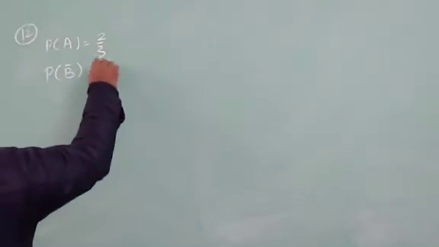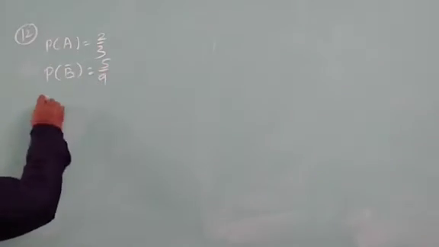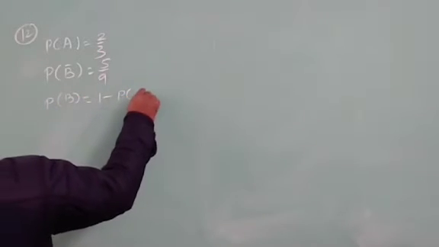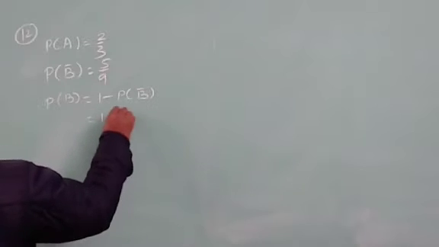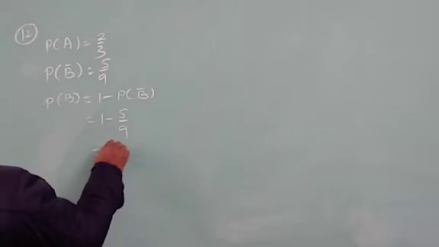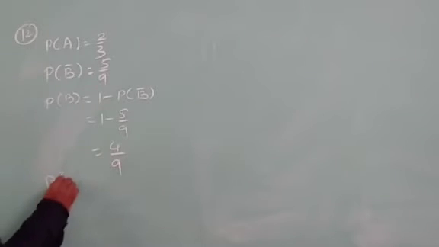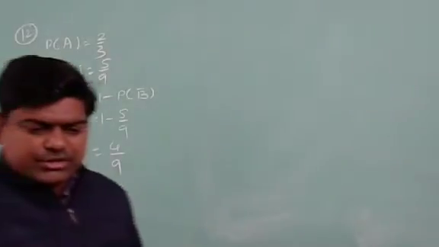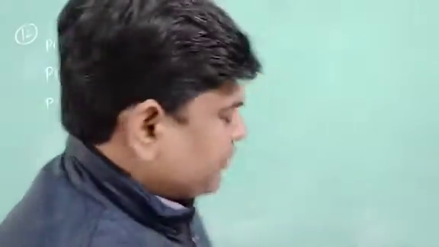And if it is 5 by 9, so my dear students, the probability of B can be written as 1 minus probability of B bar, that is equal to 1 minus 5 by 9, that is equal to 4 upon 9. And then A union B has also been given, the probability of A union B is equal to 4 upon 5.